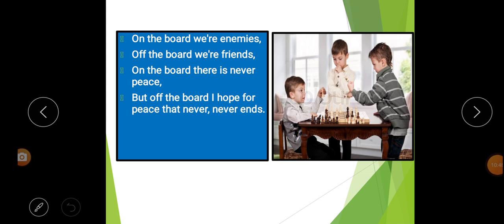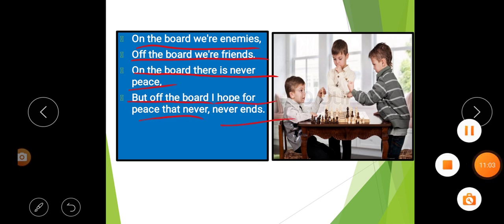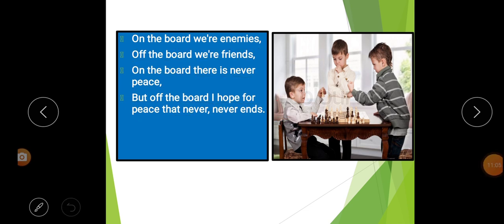Fourth stanza. On the board we were enemies, off the board we are friends. On the board there is never peace, but off the board I hope for peace that never ends. In the first line it is said that on the board we are enemies. That means when both players, the poet and the player of the opposite team, are playing, during the play, both of them are enemies.